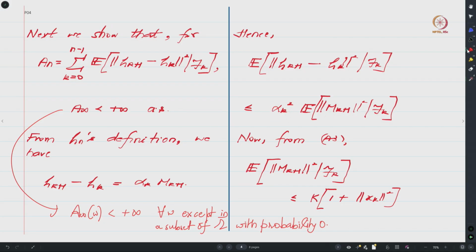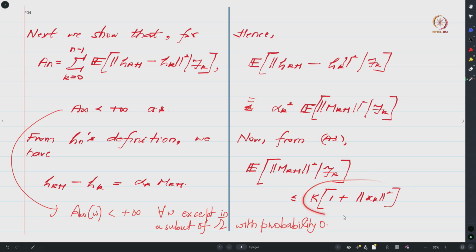In fact, this is not an inequality but rather an equality. And now in our assumption A3 we had presumed that this conditional expectation is upper bounded by k times 1 plus norm xk square.